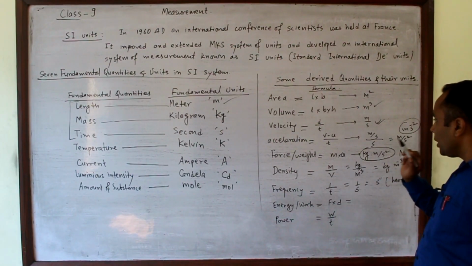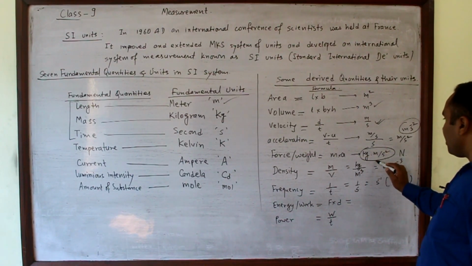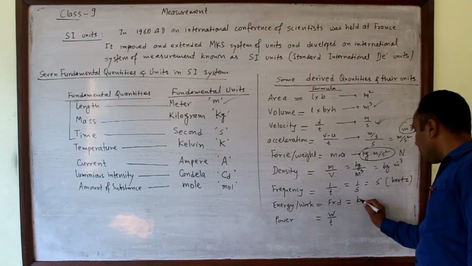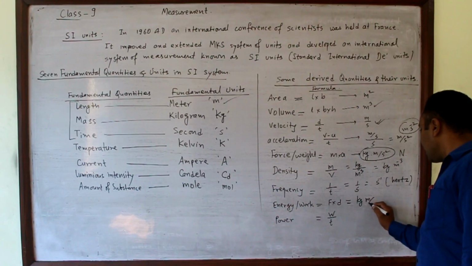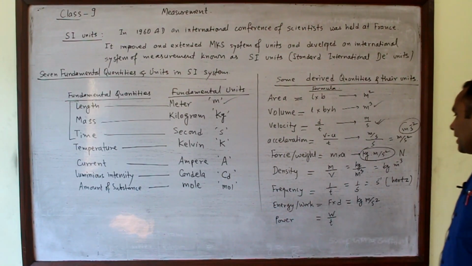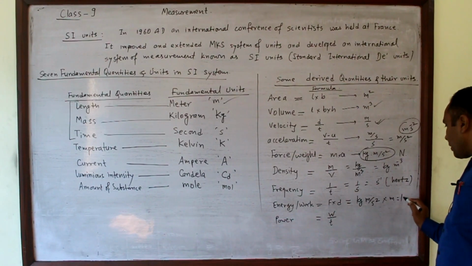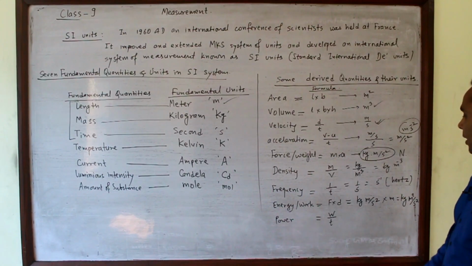Force, you know, unit of force is kg meter per second square, which is denoted by Newton N, and distance is another meter. It makes kg meter square per second square.